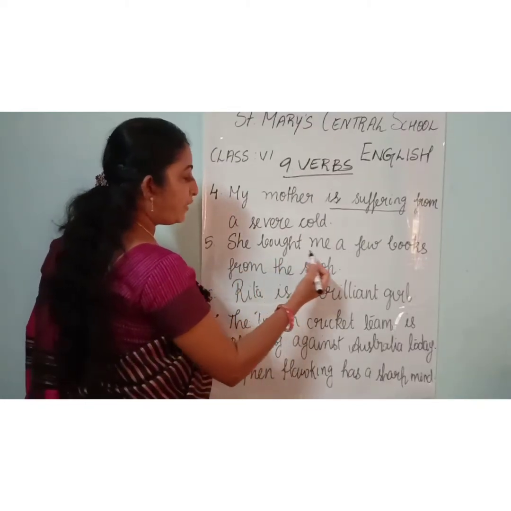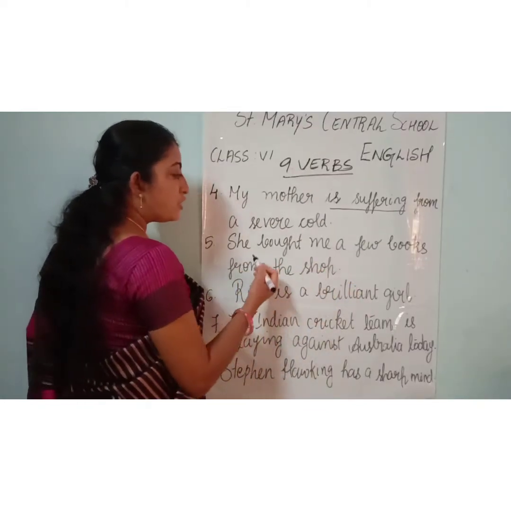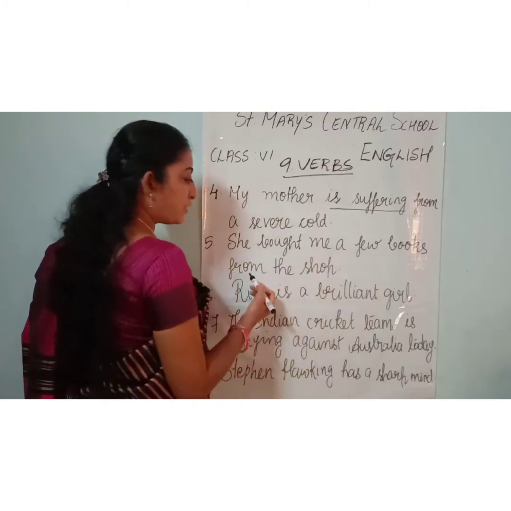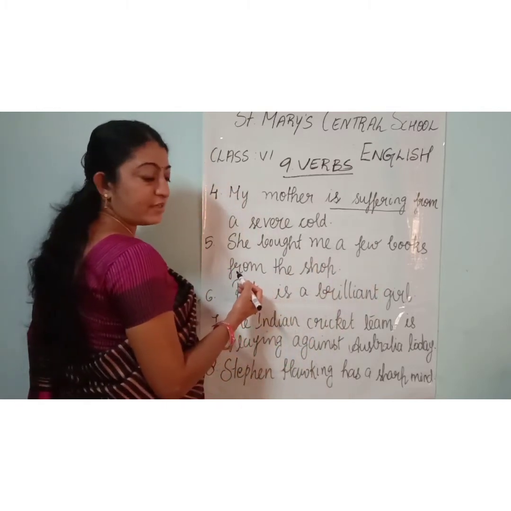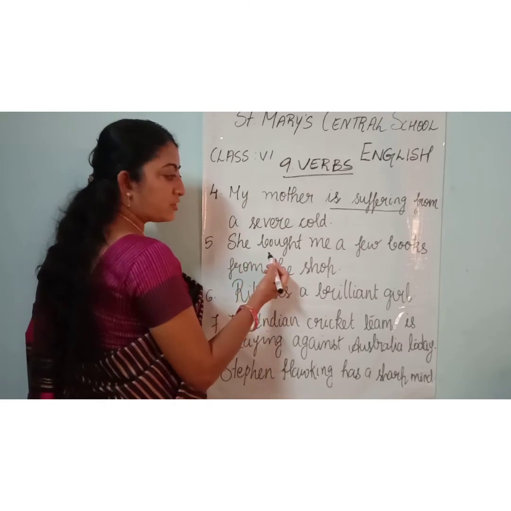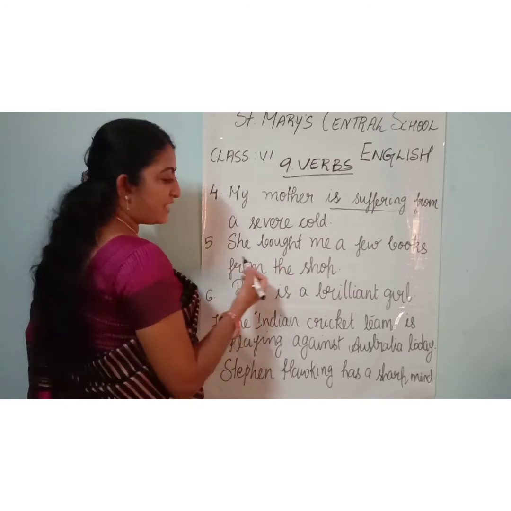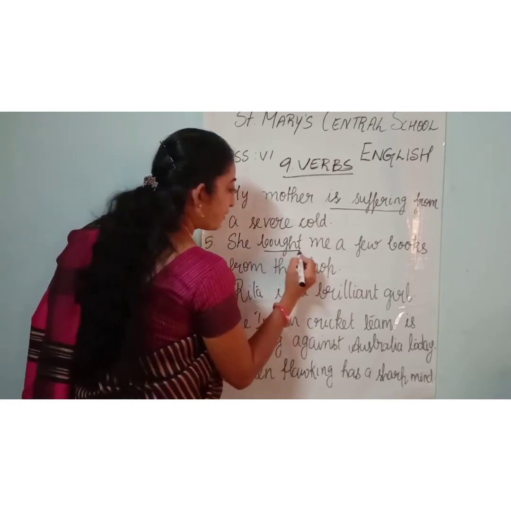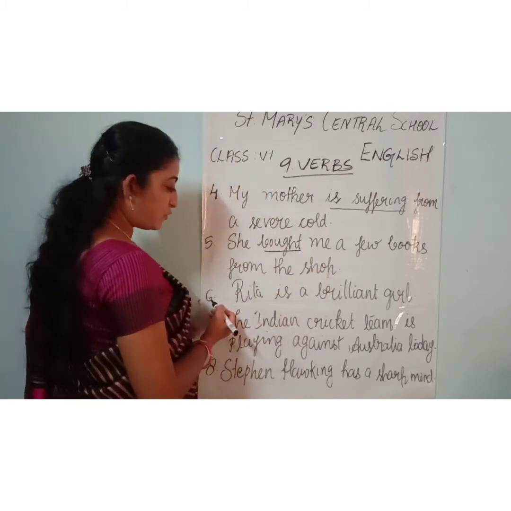She bought me a few books from the shop. What did she do? Yes, she bought. So what is the action done by her? Yes, bought. So bought is the verb. Right. Now look at the sixth one.